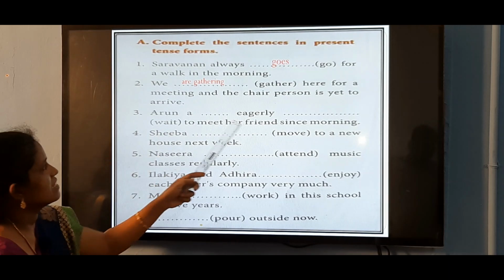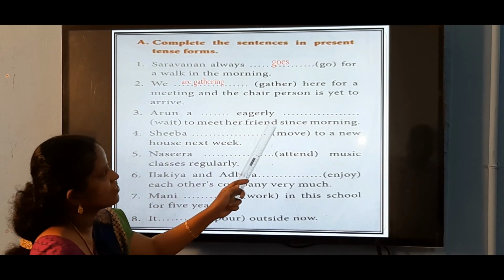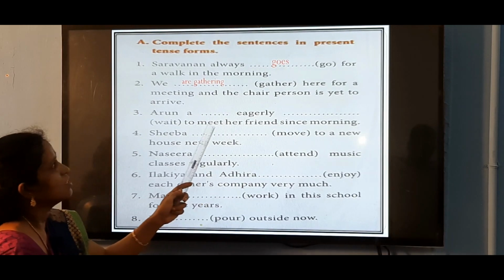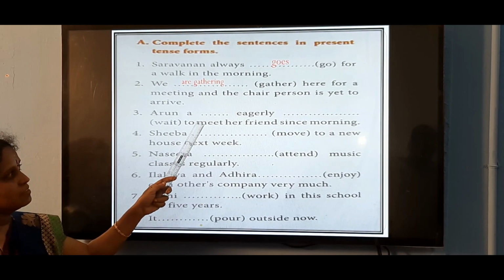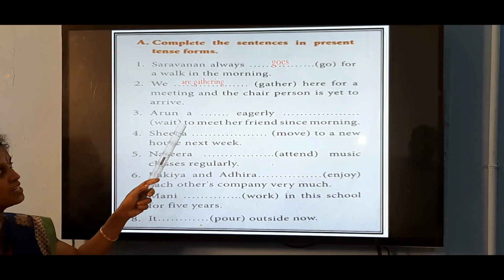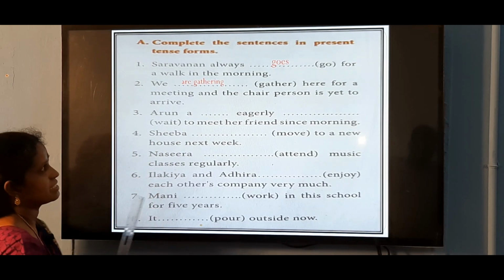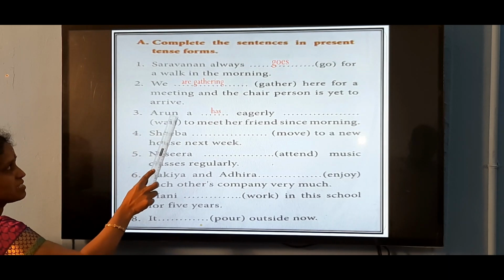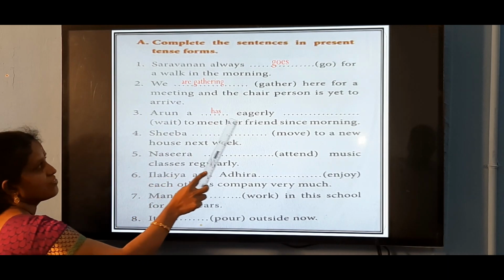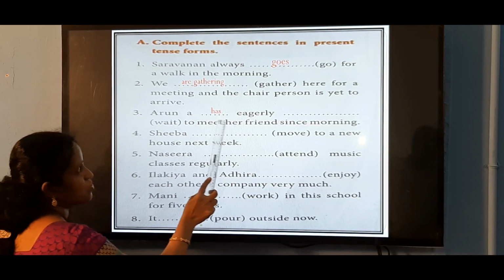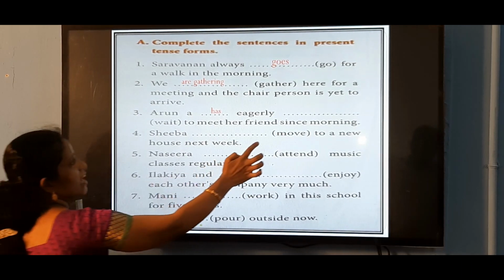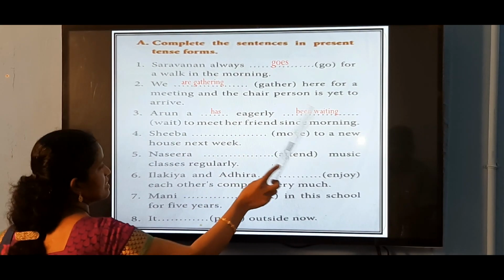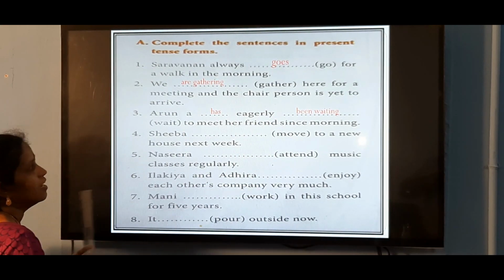Arun eagerly wait to meet her friend since morning. From the morning he is waiting. So, what tense do we use here? We have to use perfect tense, present perfect tense. Here the subject is third person singular, and since is here. So, we use has: has been waiting, present perfect continuous tense.